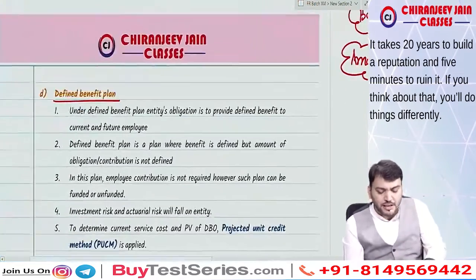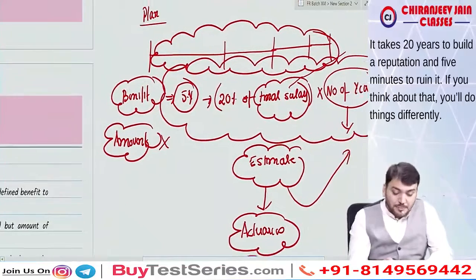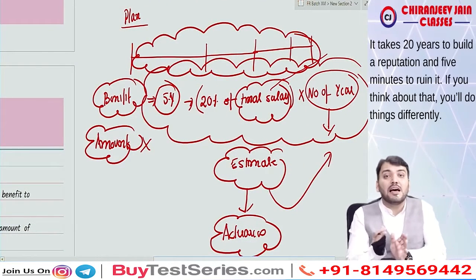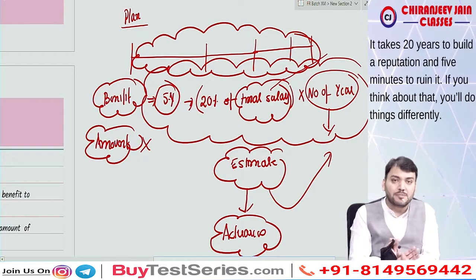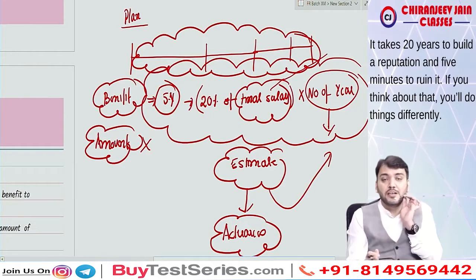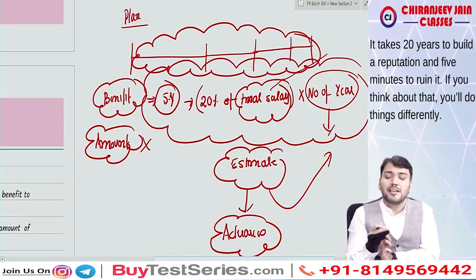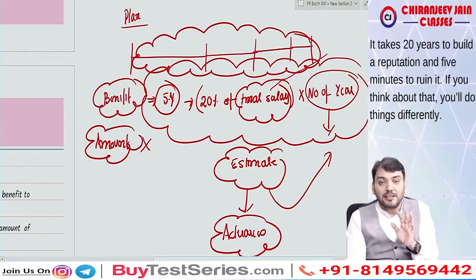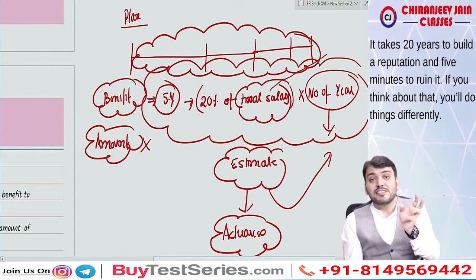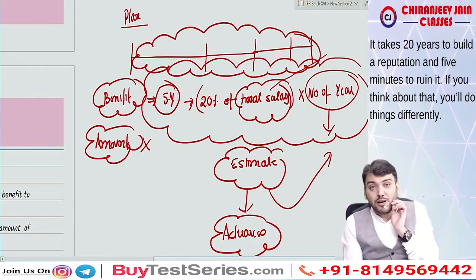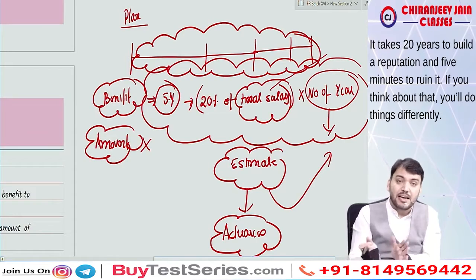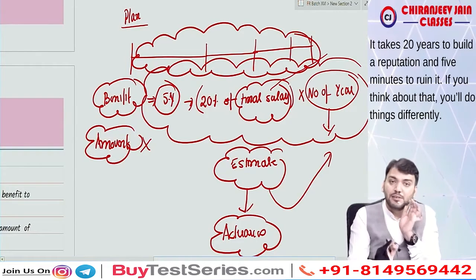I hope you are understanding correctly now. And in this plan, there is no need to contribute to a separate entity. Means this defined benefit plan can be either funded or unfunded. Either the entity may decide to contribute to a separate entity an amount equal to the current service cost, or the entity may decide not to contribute. Means it can be funded or it can be unfunded also.